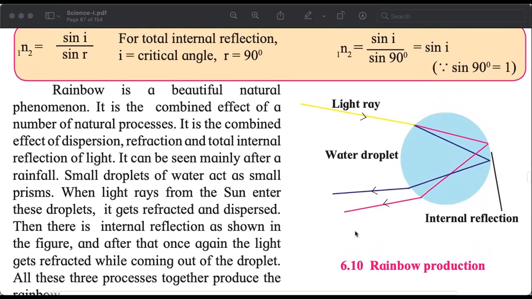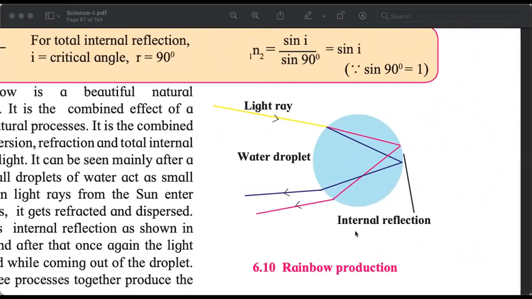Finally, the most interesting thing, how rainbows are formed. Remember though, rainbows are not formed all the time. We don't get rainbows when it is very cold. We don't get rainbows when it is very hot. We get rainbows only in one particular situation. Can you tell me when do we see rainbows? Just by your observation, experience, when do we see rainbows? We see rainbows at particular times.